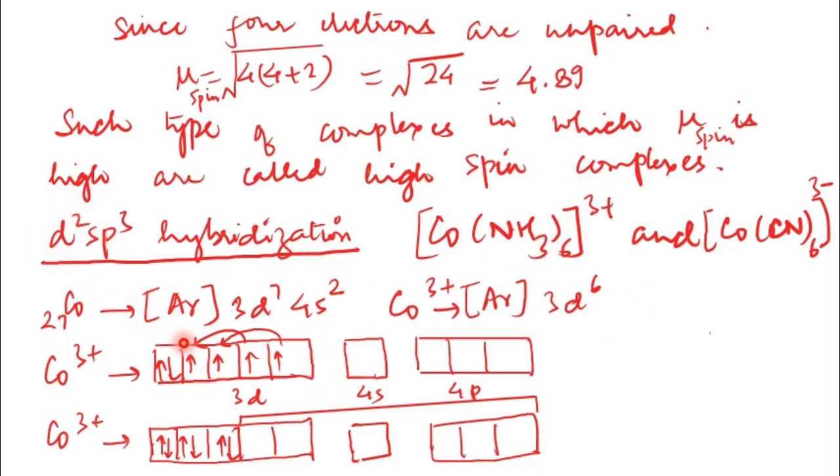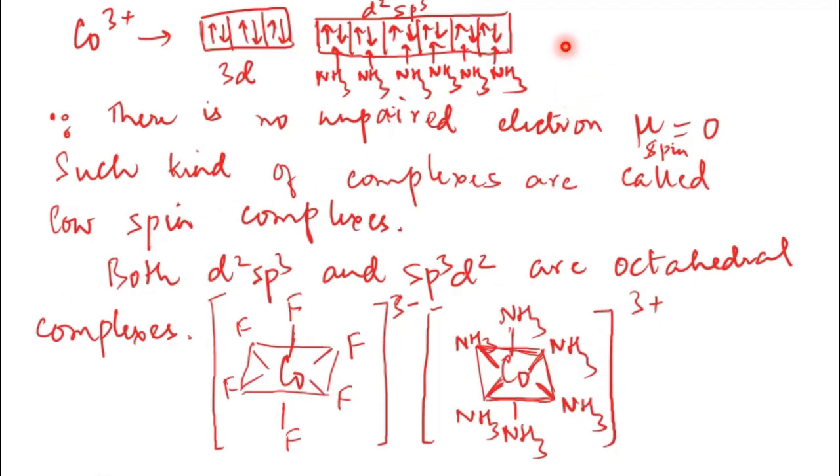There is no empty d orbital, so these two electrons from 3d are going to shift to the other 3d orbitals and pair up. Now there are two empty d orbitals, so they are going to combine with s of the next shell and similarly p of the next shell. So there are 6 orbitals. This kind of hybridization is d2sp3.